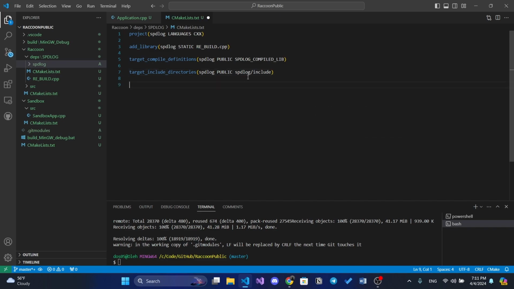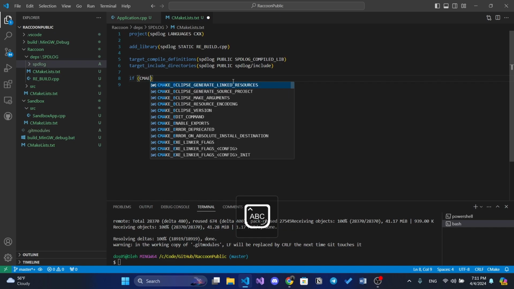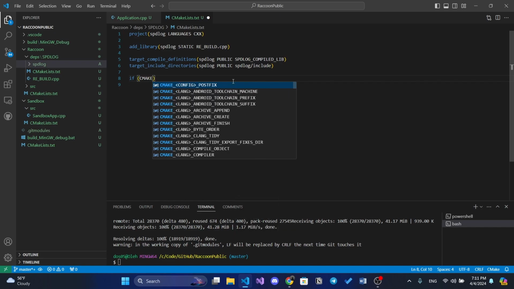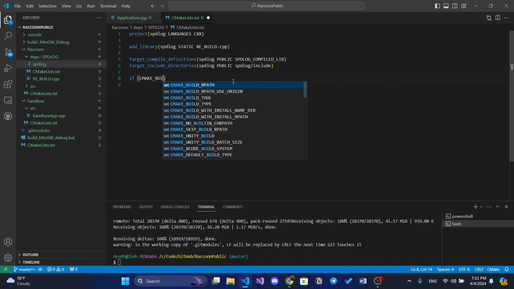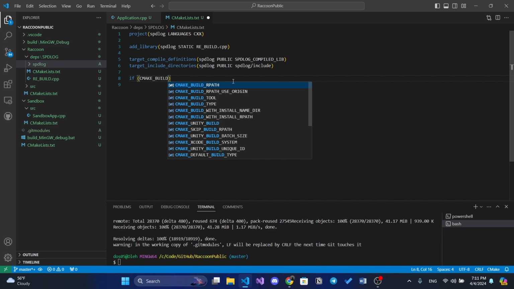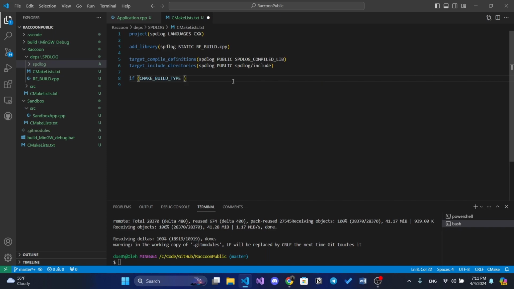So that's it. And also, you know what, we can add it later. What I said before is that this logger is heavy, and including this logger will be heavy in a debug build.